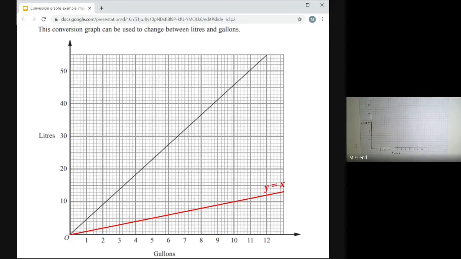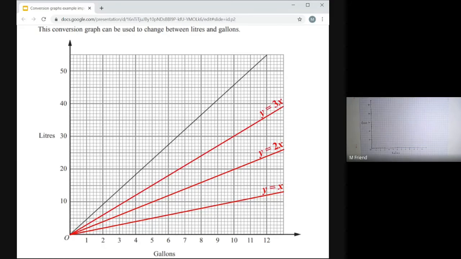I've just plotted those points there where the y coordinate and the x coordinate are the same, but clearly that's not the same line. My red line here is not steep enough. That's not correct. So it's not just do nothing. They're not the same number. Nor is it double. It's not the case that the litres are just 2 lots of the gallons. That's definitely not true. So I've basically plotted the points here at 1, 2, 2, 4, 3, 6, 4, 8, and so on, and join them up with a line. But that's not right either. That's not steep enough.